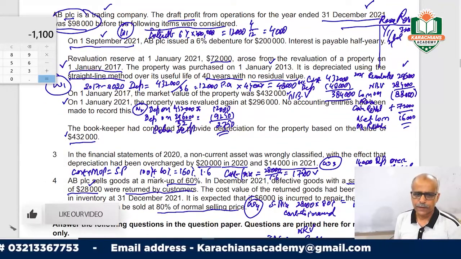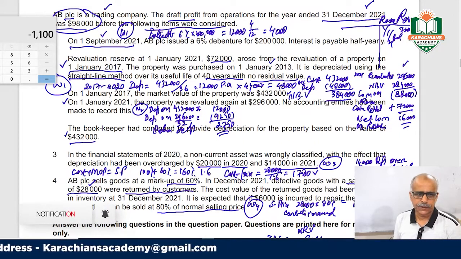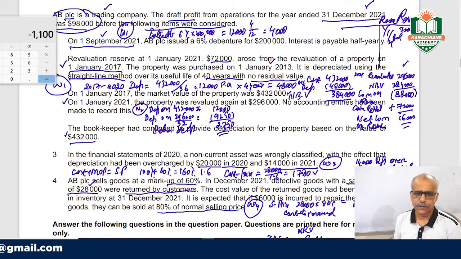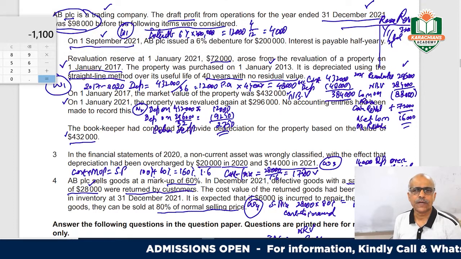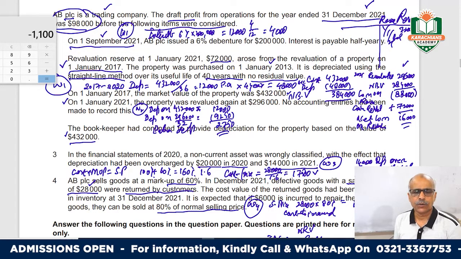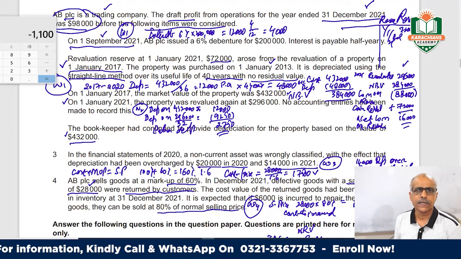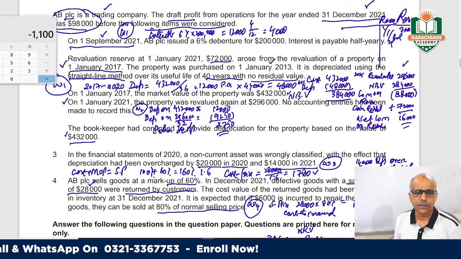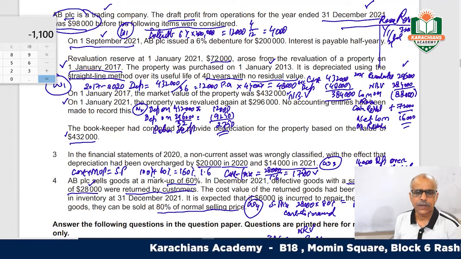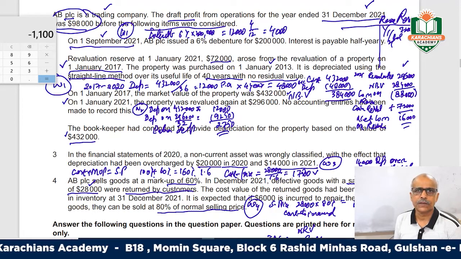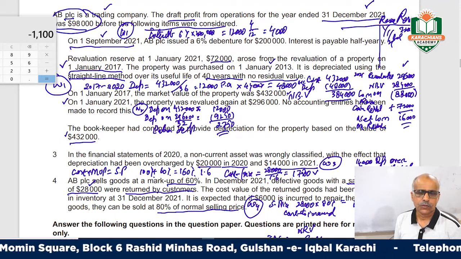Working number two. Here the extra depreciation. So here the property was to be depreciated at the revalued amount of 296,000 by 9,250, but he wrongly calculated, while making the draft profit, the depreciation on the old amount of 432. So he depreciated by extra, which means he overcharged the depreciation expense and reduced the profit.